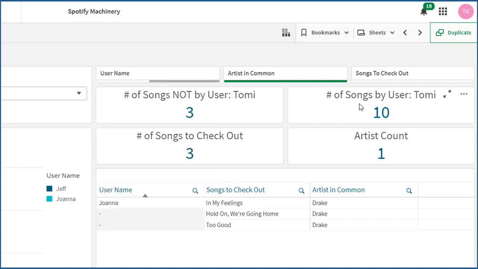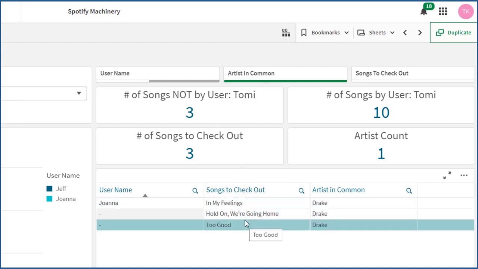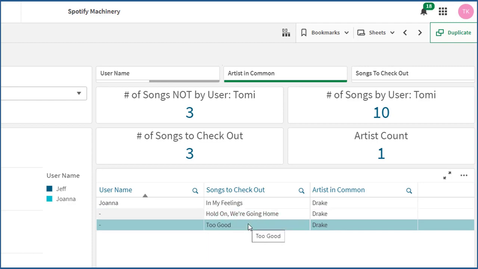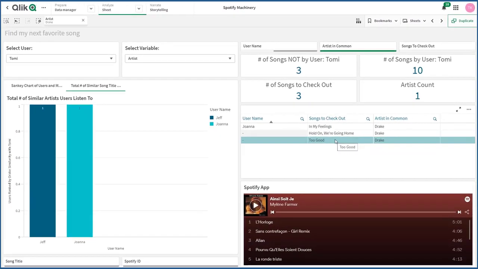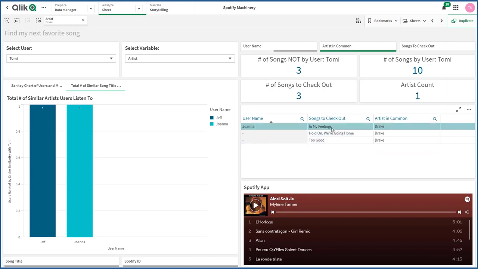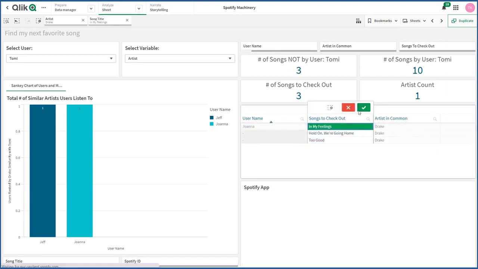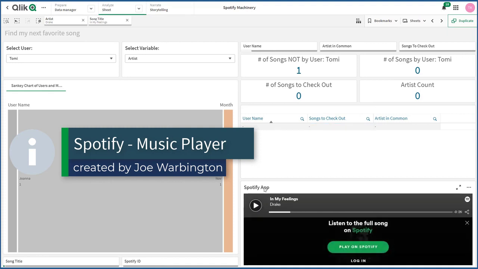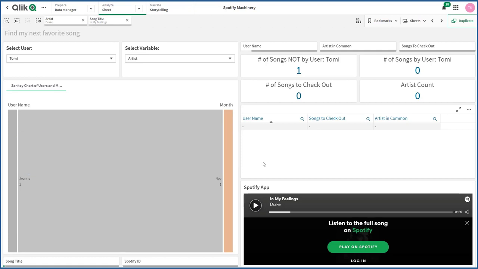Of those songs, I've listened to 10 songs by Drake, but I have not listened to 3. I'm curious which of those 3 I should check out. Those 3 songs are right here. In My Feelings, Hold On, We're Going Home, and Too Good. Let's see what happens if I were to select one of these songs and check it out. Wow. Not bad. Not bad.